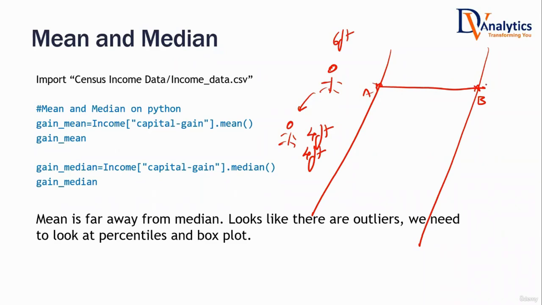Do you think he's always going to reach point B, or is there a chance of drowning? There is a chance of drowning, isn't it? An average depth of 4 feet doesn't mean it will be exactly 4 feet everywhere. No guarantee. Sometimes it will be 1 foot, 2, 3, 3.5, 4 feet. Until 5, 6 feet, he's fine. But sometimes the depth is 10, 11, 12, 13, 15 feet. As soon as he reaches a depth beyond 6 feet, there is danger.